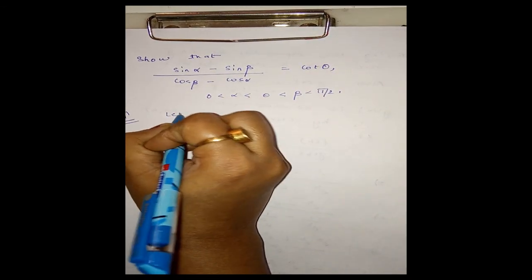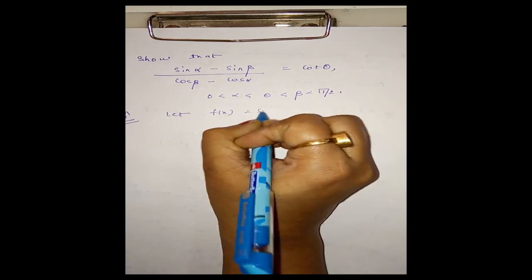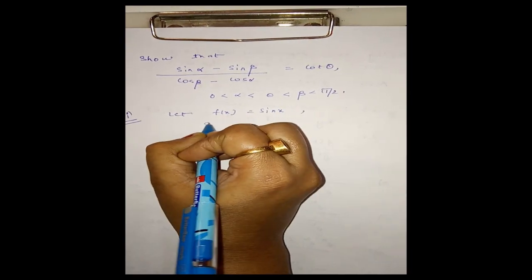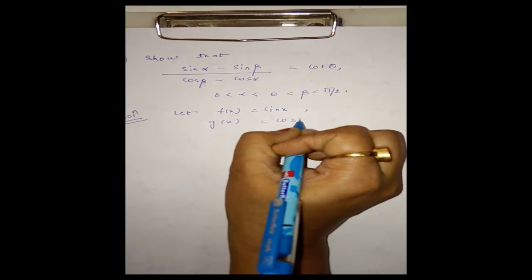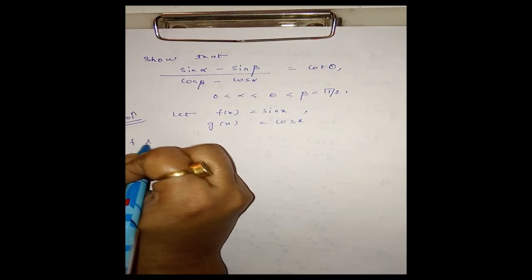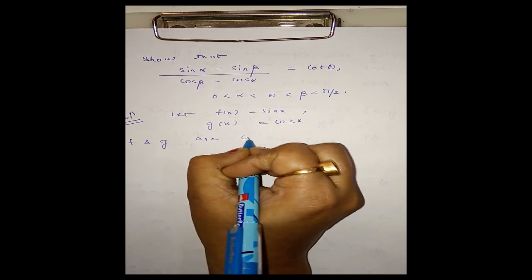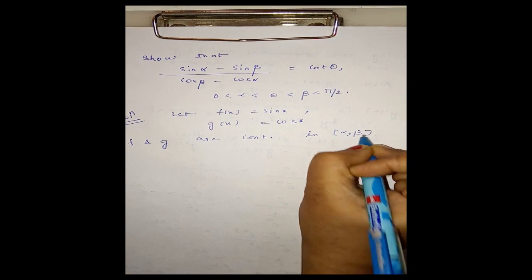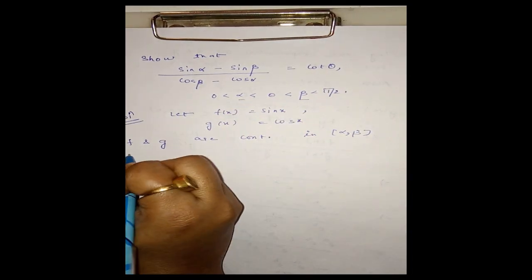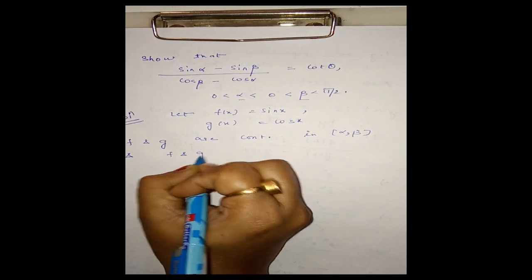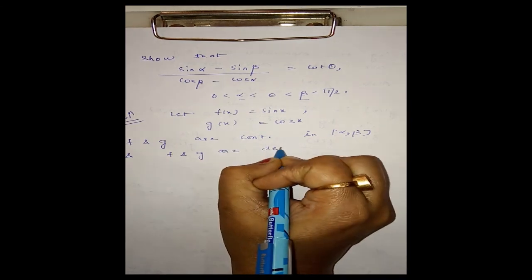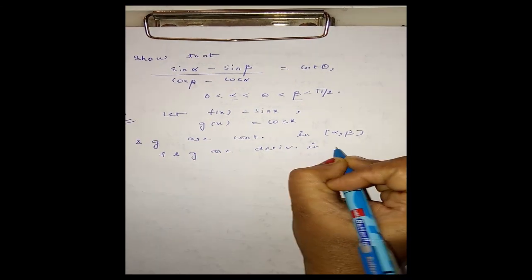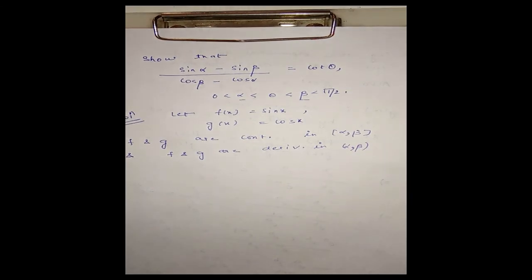Okay, now we define two functions. Let f of x is equal to sin x and g of x is equal to cos x. Now f and g are continuous in the closed interval [alpha, beta]. We are taking alpha beta to be the interval, and f and g are derivable in the open interval (alpha, beta). Okay, clear?